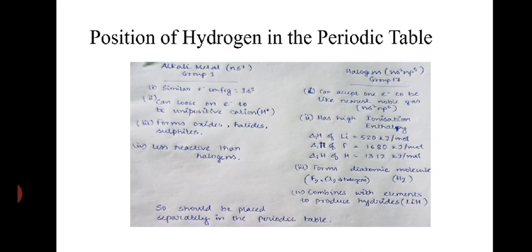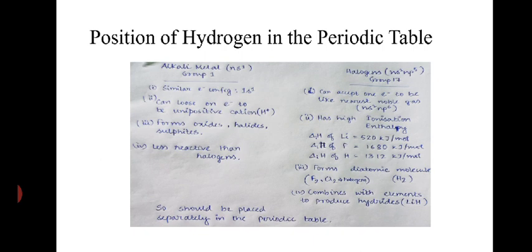Next, like alkali metals, hydrogen loses one electron to be a unipositive cation, that is hydrogen plus, H+. Like alkali metals, hydrogen forms oxides, halides, sulfides, etc.